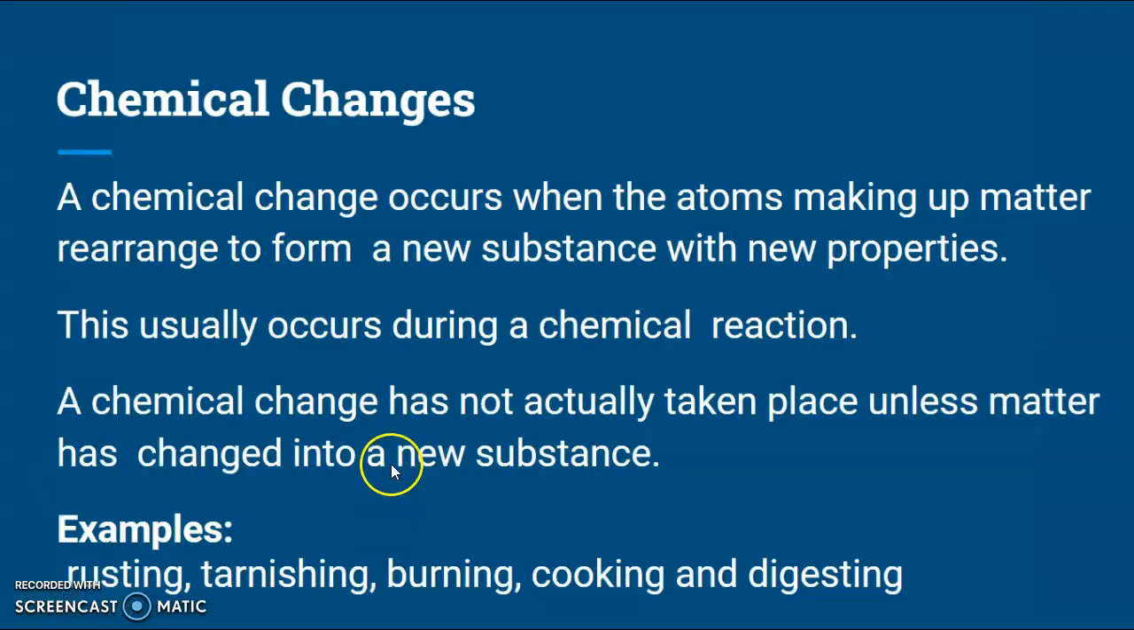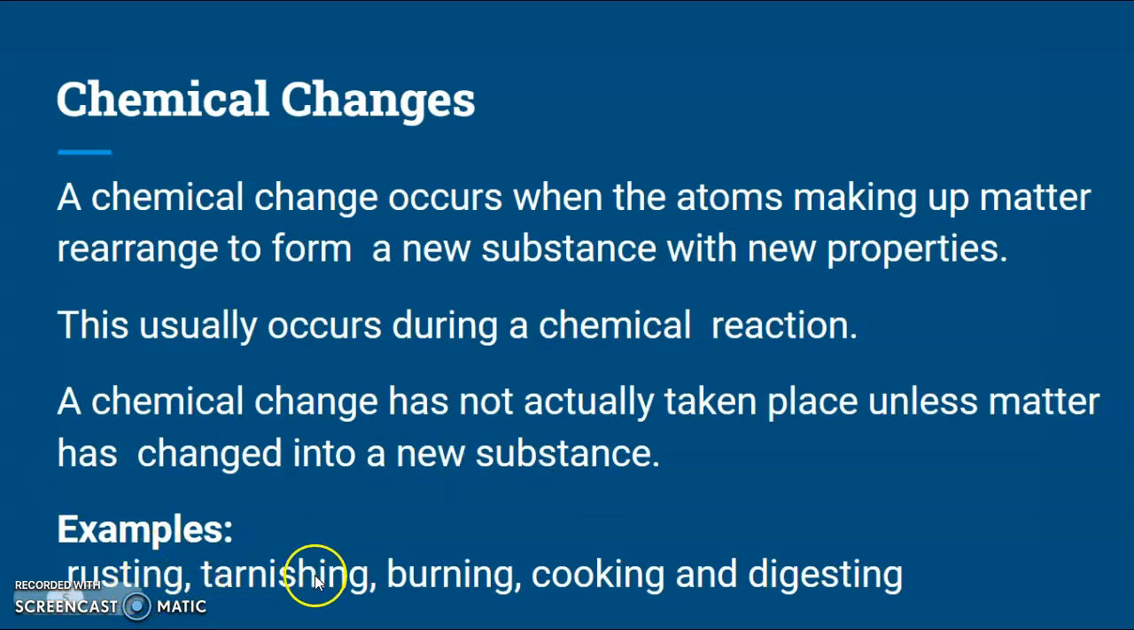A chemical change will be when the atoms making up the matter are going to rearrange to form a new substance. You'll have new properties. So again, the key word here is new substance. So usually you'll have some kind of chemical reaction. The thing to remember is that a chemical change has not actually taken place unless matter has changed into a new substance. So if you're not making something new, you're not undergoing a chemical change.